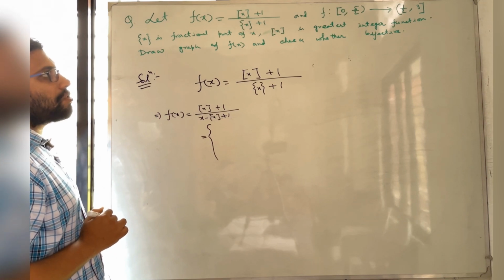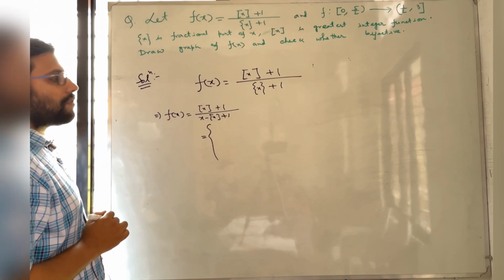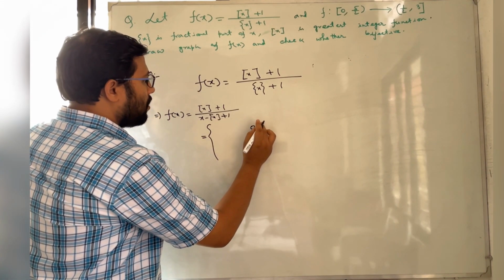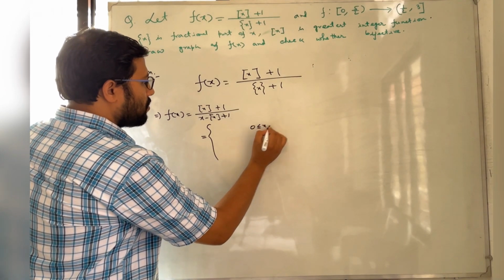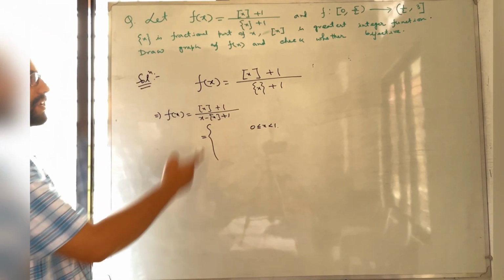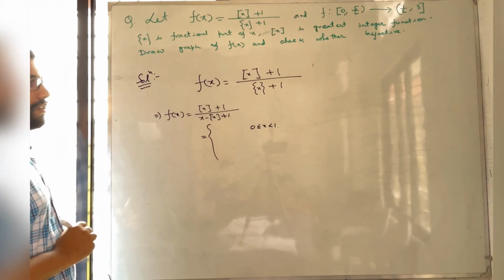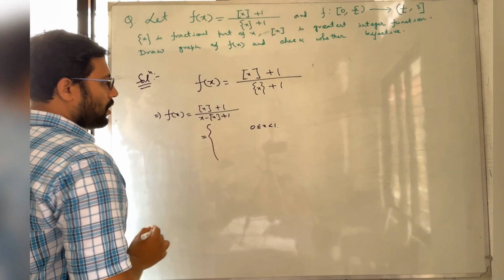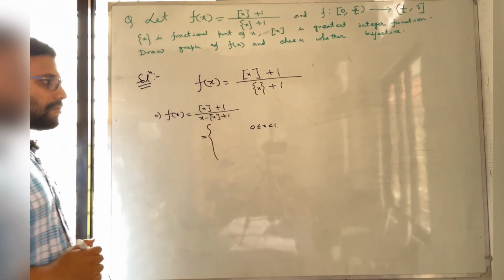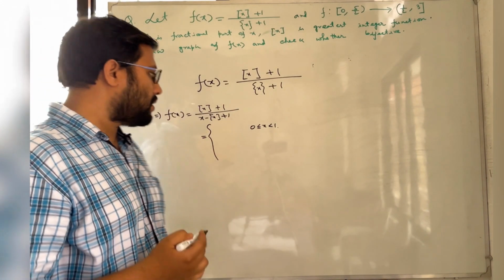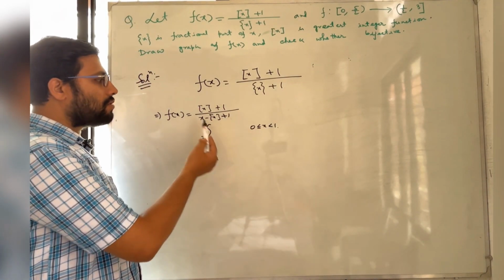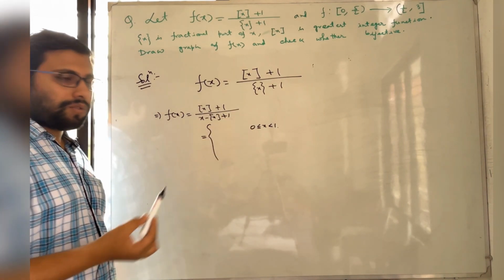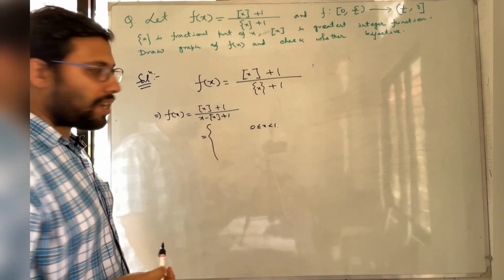So first we will draw the graph from 0 to 1. From 0 to 1, box x is 0, so in place of box x we can put 0. And from 0 to 1, the fractional part of x looks like x, a straight line.